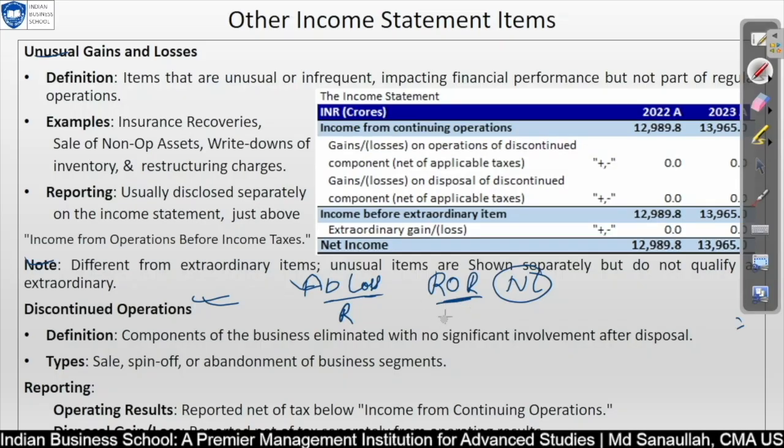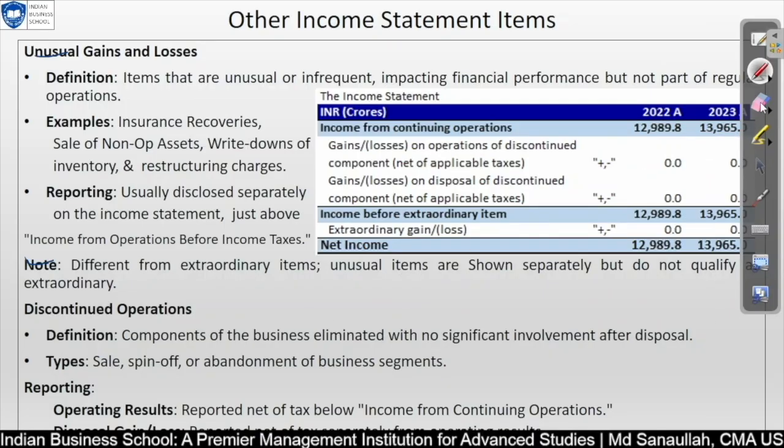By making this kind of disclosure, the company provides a clear picture of its financial health and performance, ensuring that unusual and extraordinary events do not obscure the results from ongoing operations. So we are not hiding anything. We are explaining and giving the report. This is the main perspective of giving extraordinary items as a separate line item in the income statement.